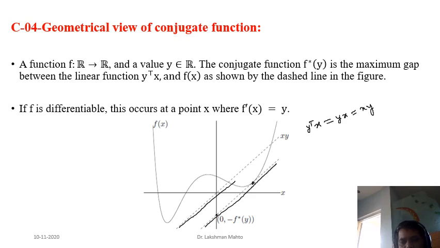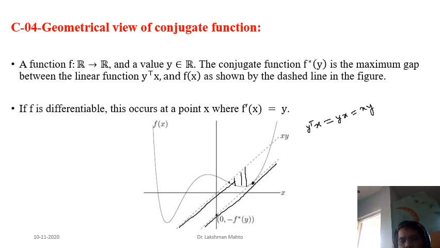So here at this point, if you observe the gap between y transpose x and f(x), what is the gap? It is 0. If you come here, the gap is this vertical bar. If you come here, what is the gap between the function and this? It is this.